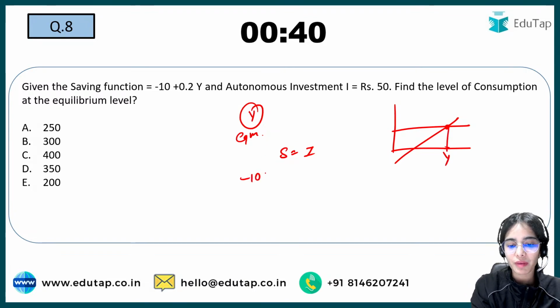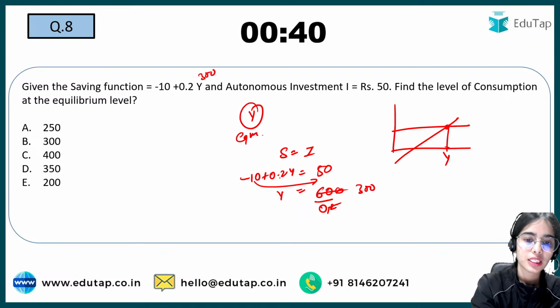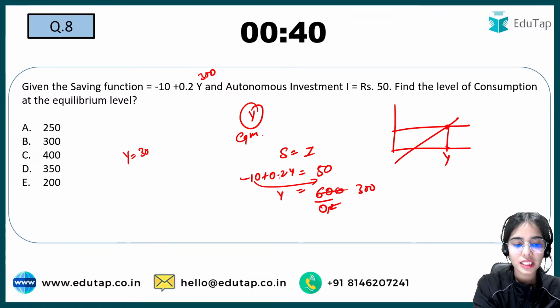So that means minus 10 plus 0.2y is equal to investment, that is 50. So this you can take here. 50 plus 10, that will be 60. Divided by 0.2, so that will be 300. So your income is 300. Okay. Now your income is equal to 300.